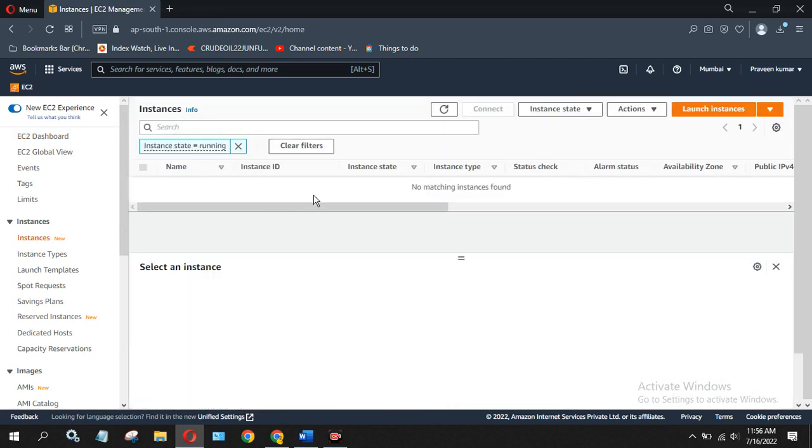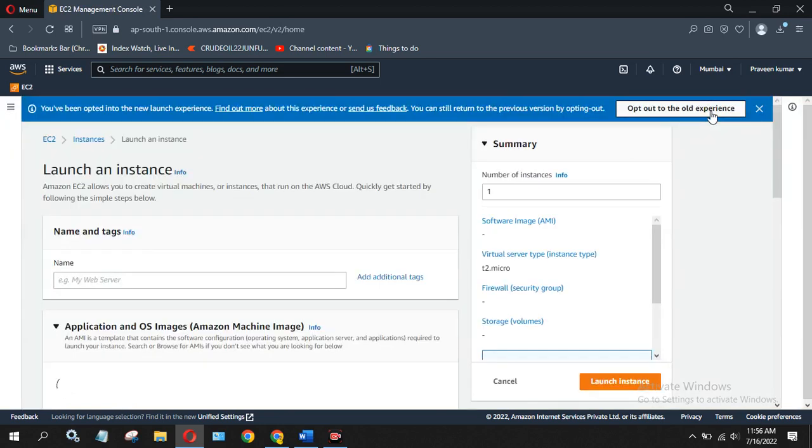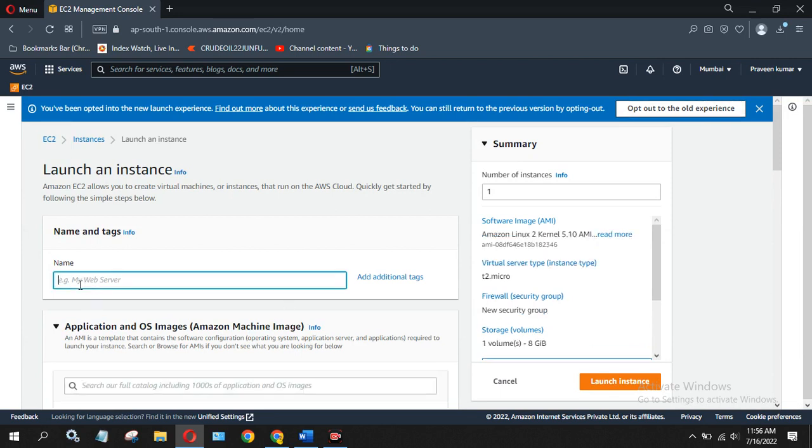You can see there is no instance running, right? Click on launch instance. It will go to the page where you can create a new instance. Here it's asking for the name. For what you want to create, you want a Linux server, so just mention Linux server over here.